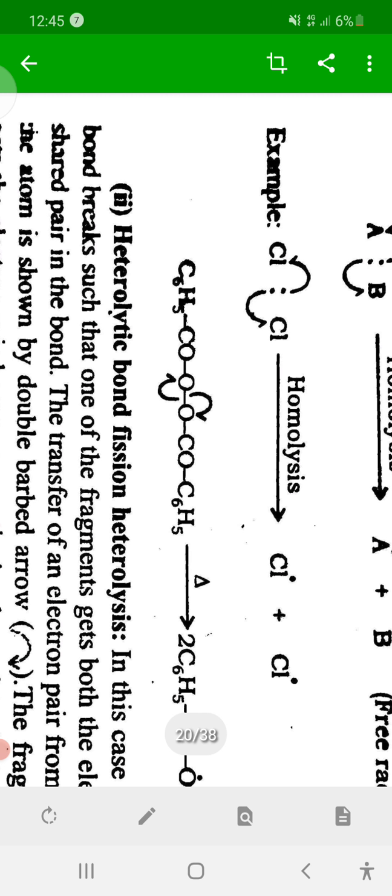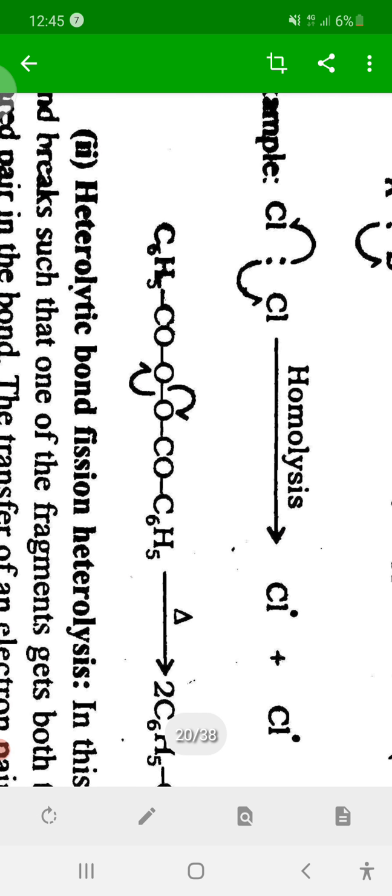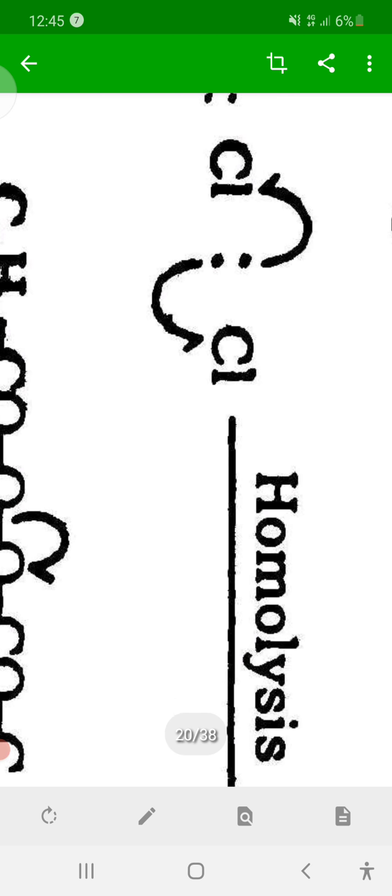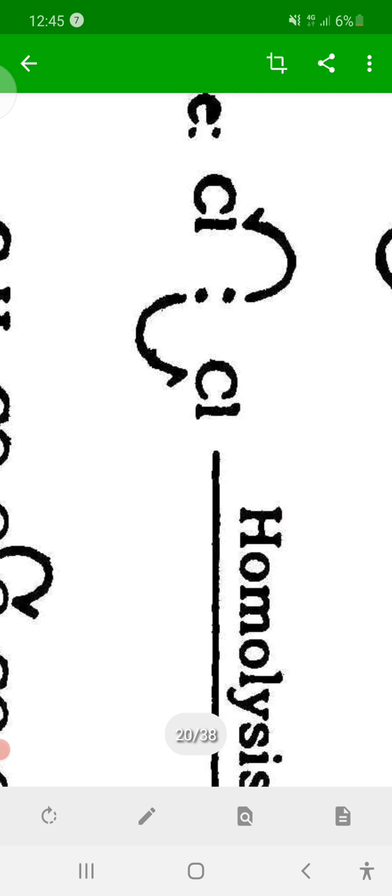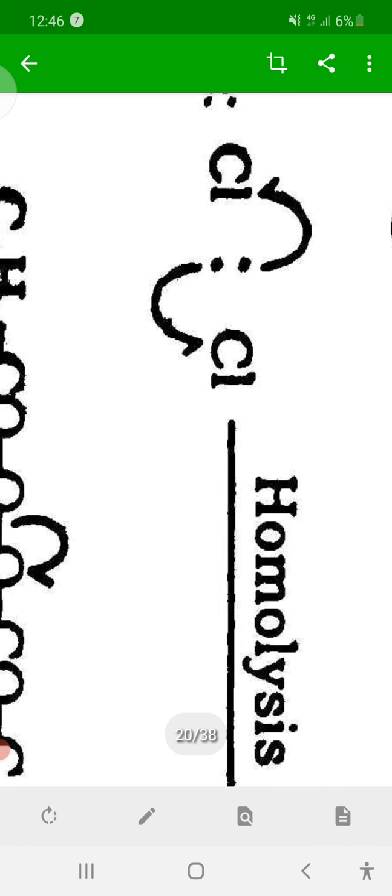For example, given here is a bond between two Cl atoms. Movement of a pair of electrons, that is two electrons, is shown by a double headed arrow, but a single headed arrow shows movement of a single electron.